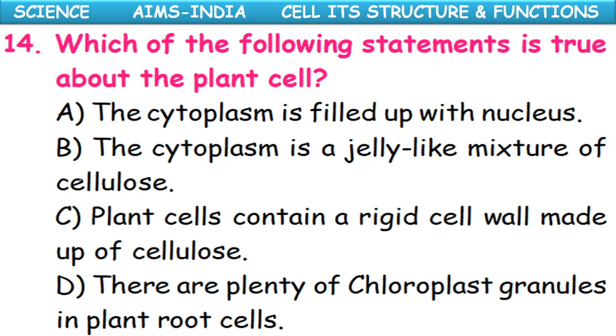Which of the following statements is true about the plant cell? The cytoplasm is filled up with nucleus. The cytoplasm is a jelly-like mixture of cellulose. Plant cells contain a rigid cell wall made up of cellulose. There are plenty of chloroplast granules in plant root cells. What is the true statement about the plant cell? You have to select. The plant cell contains a rigid cell wall made up of cellulose. This is the true statement. Remaining all are wrong.